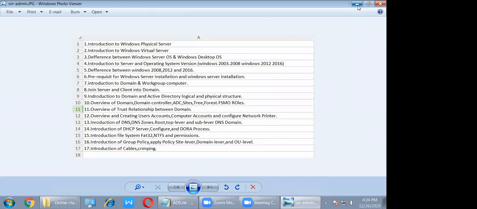Simple logic to memorize: a company. The people who work in a company are called employees, right? Here we call employees users. Where do they do the work?